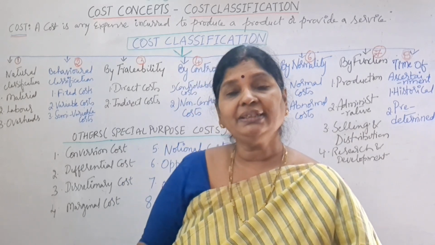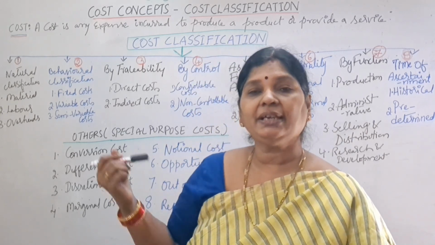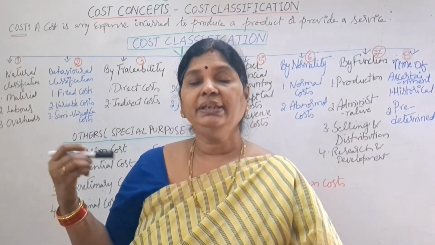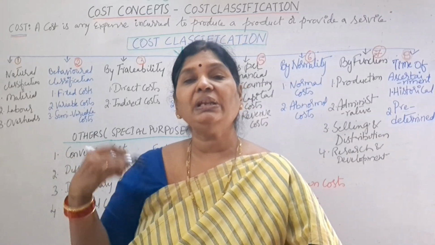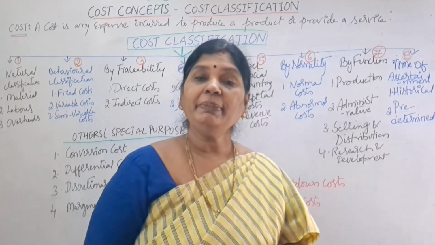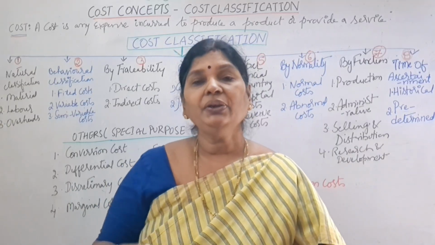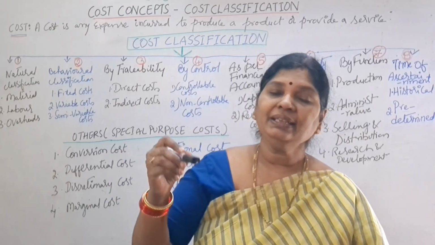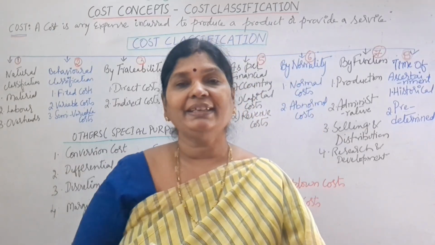So that is called variable costs. Say, for example, the more internet we use, the more our internet charges will be. For example, raw materials we use to produce goods. If the volume increases, the variable cost also will increase.